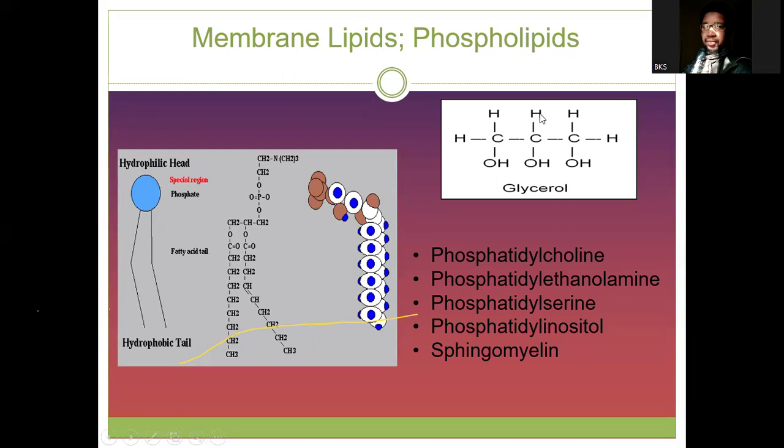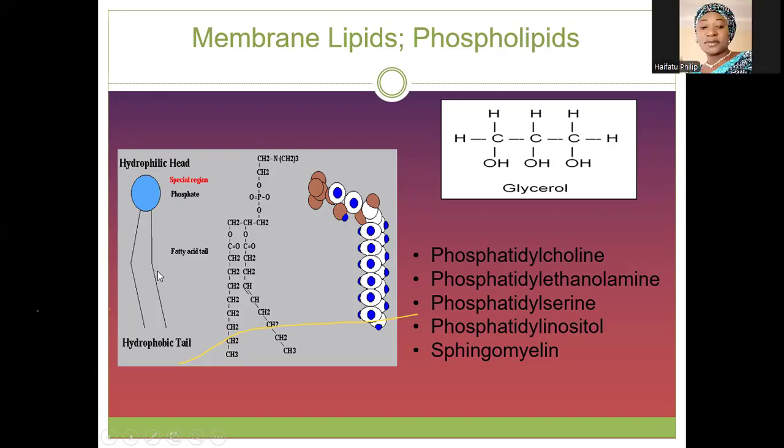So this glycerol, because it contains this hydroxyl group, is polar in nature. It can easily interact with water. Because when we say polar, it means it can easily interact with water. Non-polar is something that cannot interact with water. Are we together?